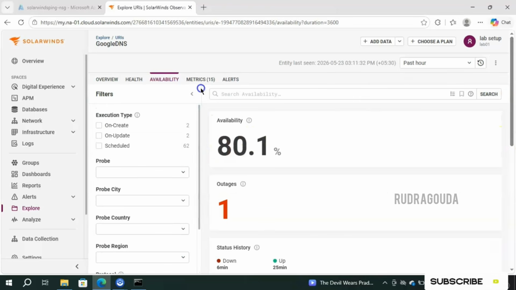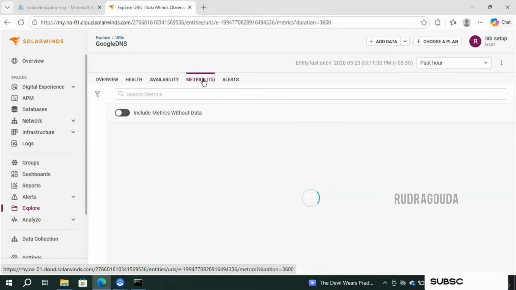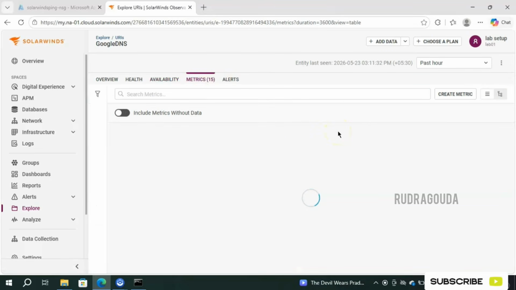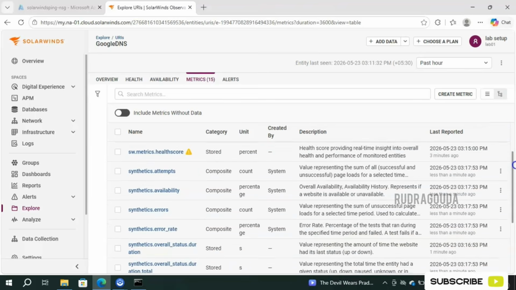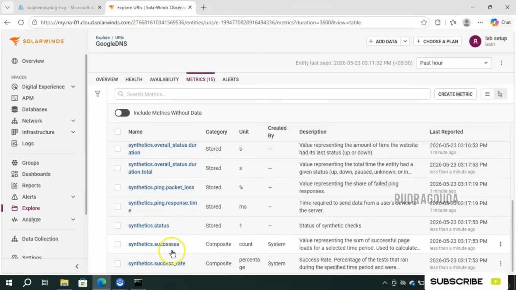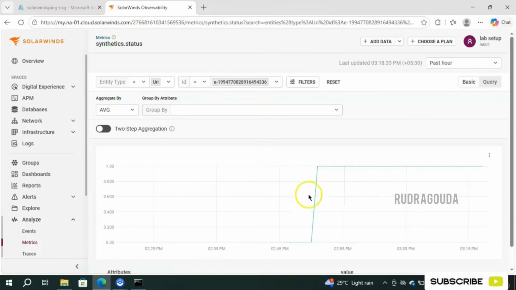And apart from this, if you want to know what metrics we're capturing from this particular ping monitoring, then you should go for the metrics option. So from this ping monitoring, we're able to get all these metrics, mainly synthetic status and synthetic success. You're able to see that, right? For now, I will go ahead and click on synthetic status. So you can see the information over the graph. You can see that the synthetic status graph is coming up here.